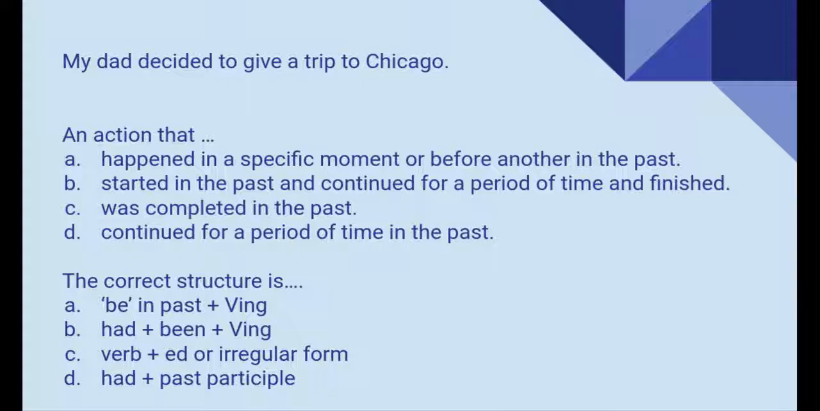This is an action that, we have four options: happened in a specific moment or before another moment in the past, started in the past and continued for a period of time and then finished, was completed in the past, or continued for a period of time in the past. And what is the correct structure? Please pause the video while you choose the correct answers.